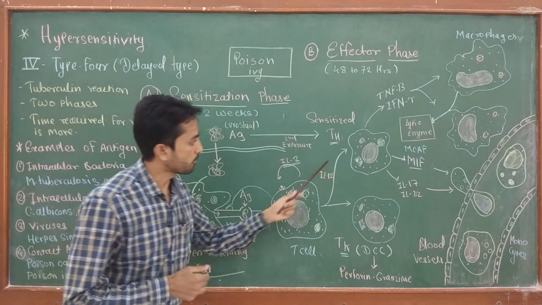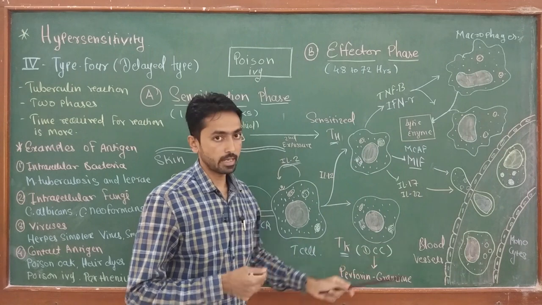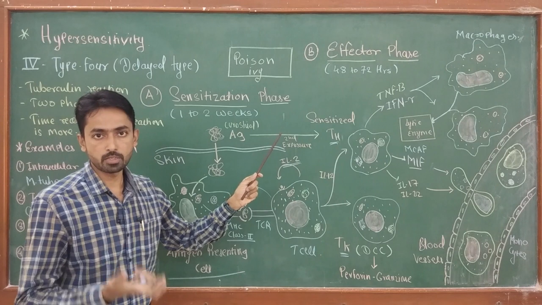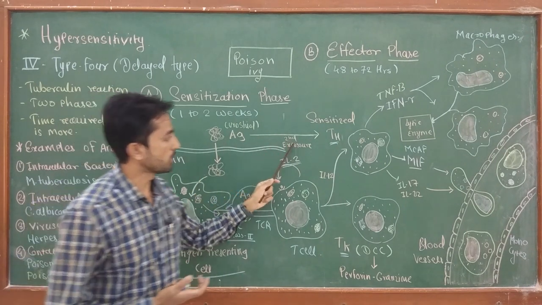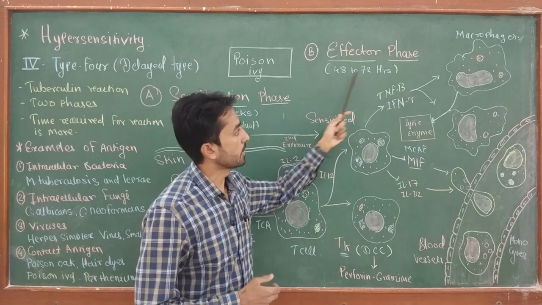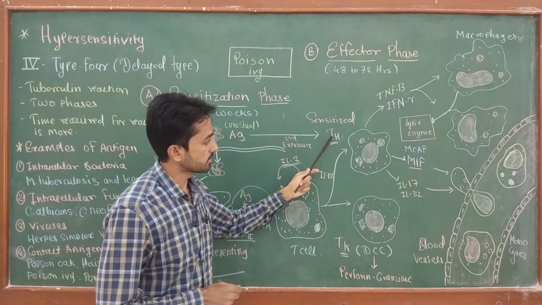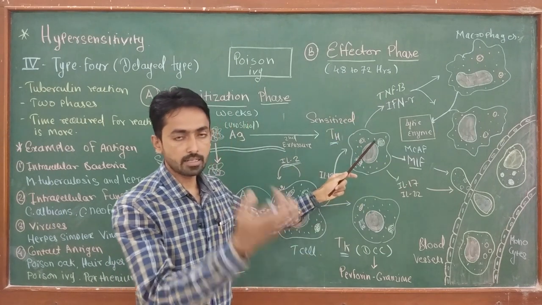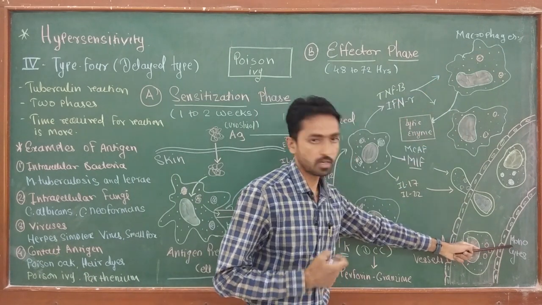Okay, now after formation of T helper cell and T killer cell, two different reactions occur if the antigen comes in contact with that particular person for the second time. That second exposure of the antigen is going to initiate the effector phase of the reaction, which takes 48 to 72 hours. Now in the effector phase, T helper cell is going to produce a wide range of cytokines that ultimately attract and activate a number of different types of macrophages and blood monocytes.